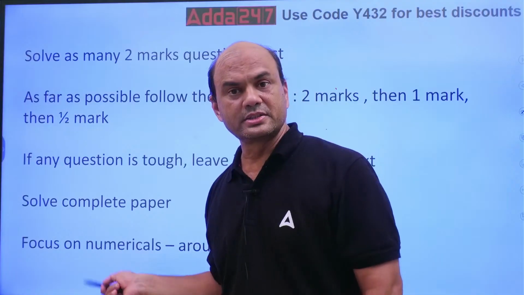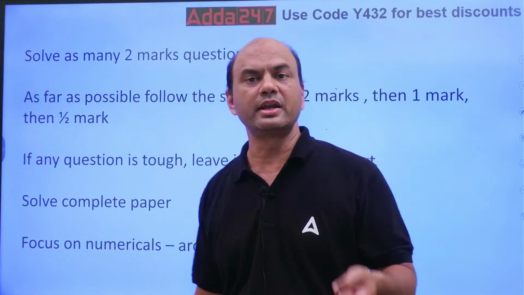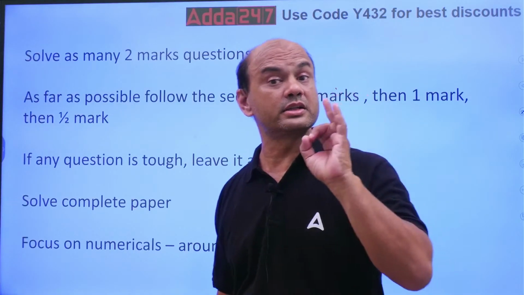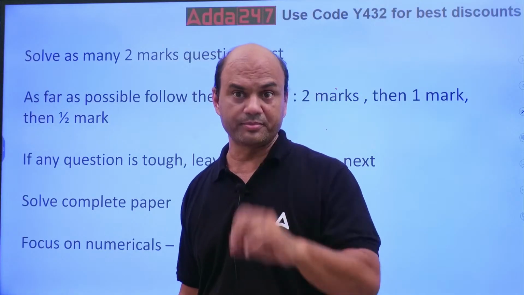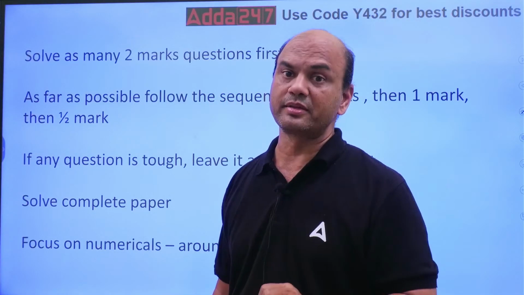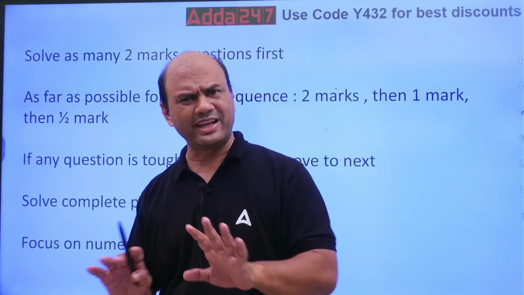Focus on the numericals. There are around 15 to 20 marks of numericals. Branch profitability, tax planning, this capital gains tax, then customer acquisition under CRM. There will be one numerical on this. Housing finance you will be having. So these were the tips and practical tips.